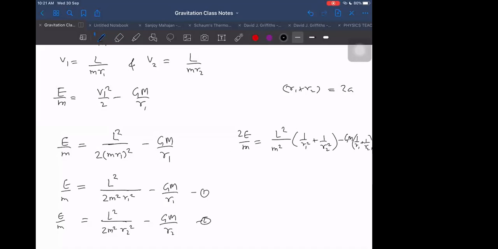The 2 cancels. No, 2 is there, right? Yes, sir, it is there. This is what we are getting. Next, we can write it as minus g into m upon R1 R2 into R1 plus R2. R1 plus R2 is 2a, and this side we are getting L square by 2m square into R1 R2 whole square. In the numerator we will be getting R1 square plus R2 square. That is equal to 2E by m.